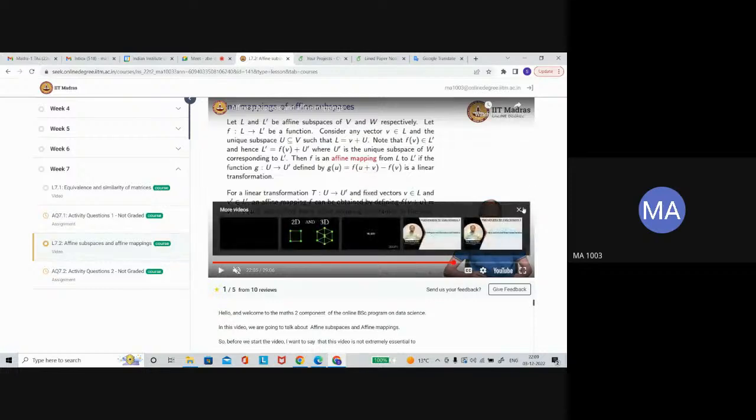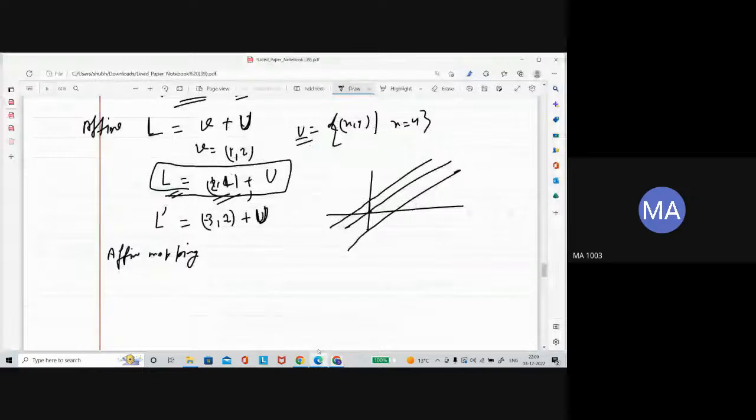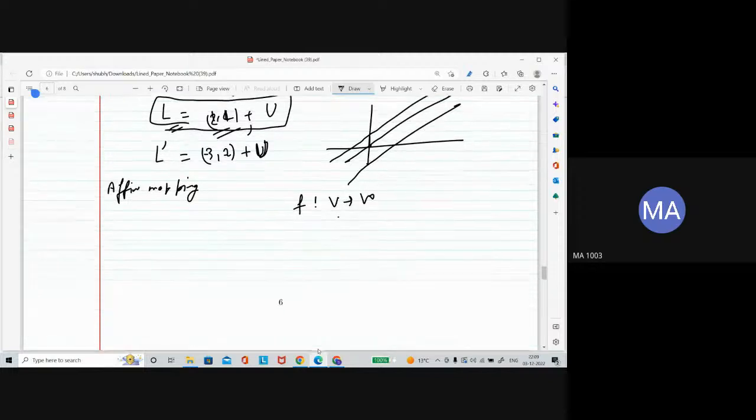So once you know the affine subspace, there is another notion. As you know, a linear transformation is from V to W, from a vector space to a vector space. Now if you have an affine subspace, there should also be a map, and that is called an affine mapping.